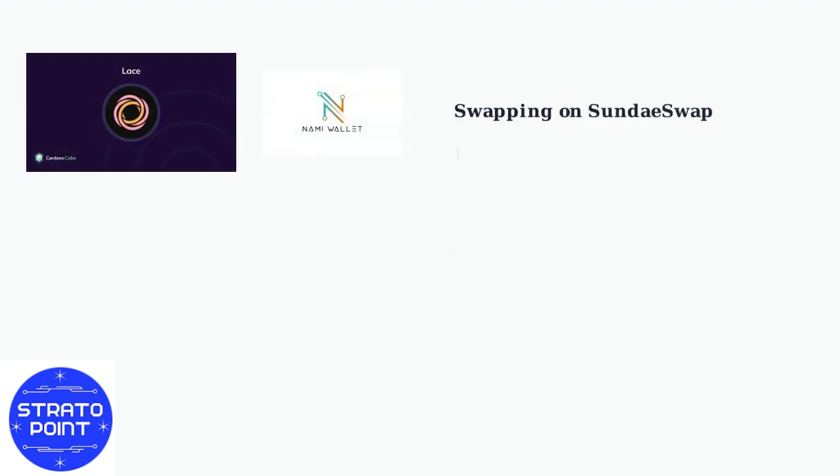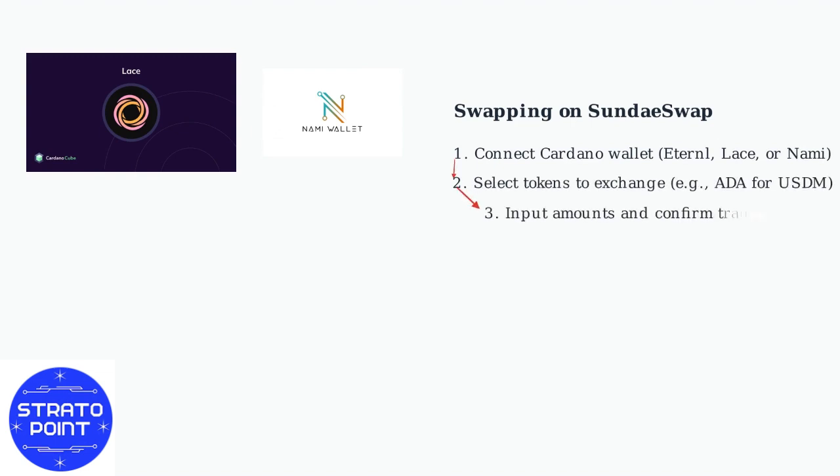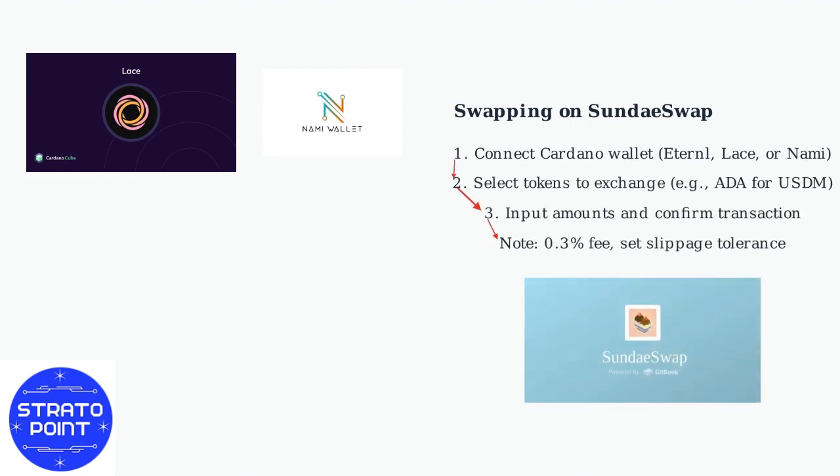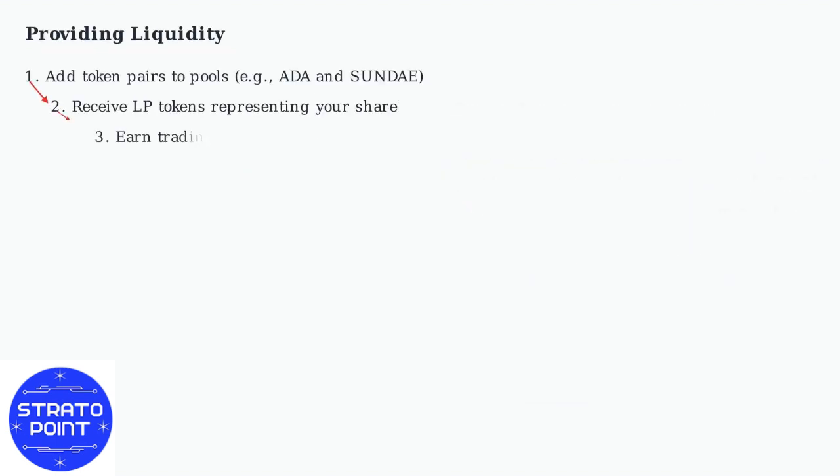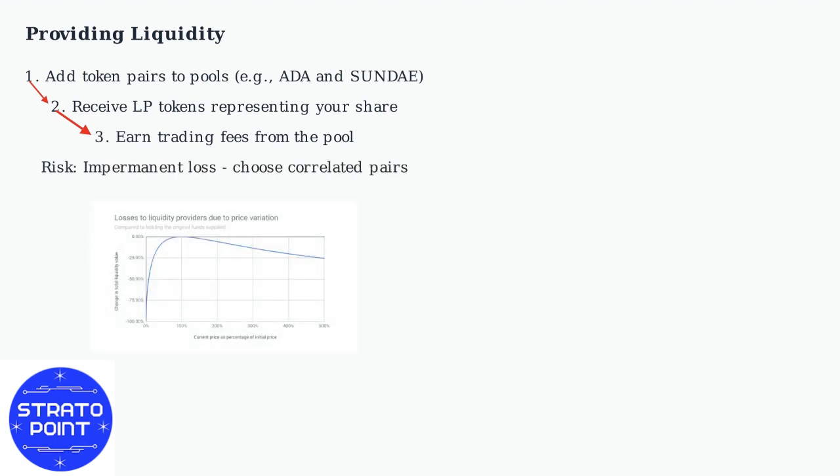To swap tokens on SundaeSwap, first connect a Cardano-compatible wallet such as Eternal, Lace, or Nami to the dApp. Select the tokens you want to exchange, like ADA for USDM, input the desired amounts, and confirm the transaction. Remember to set slippage tolerance to avoid losses from price changes, and note that fees are typically 0.3% of the trade volume.